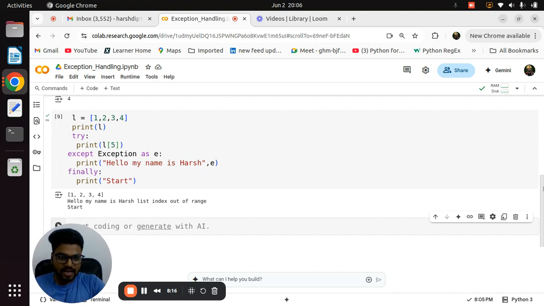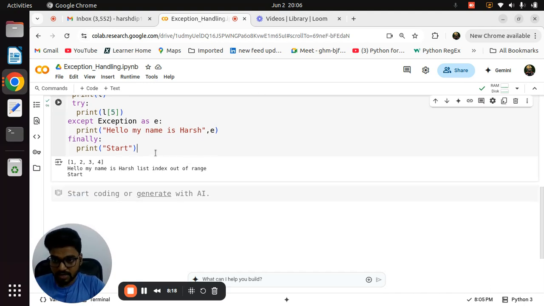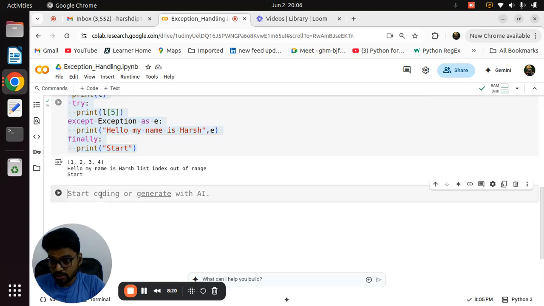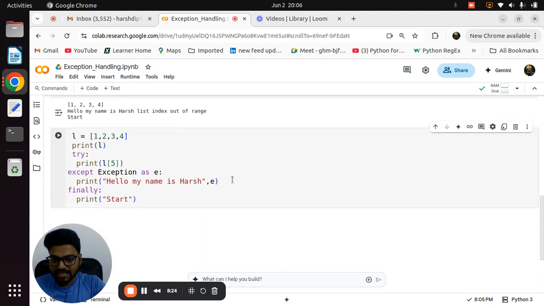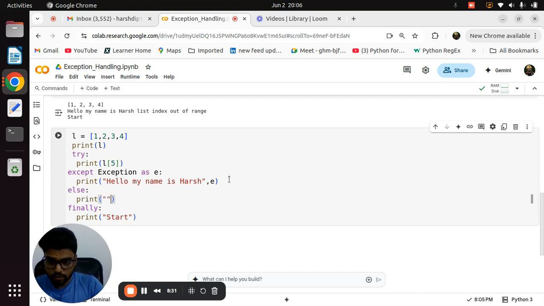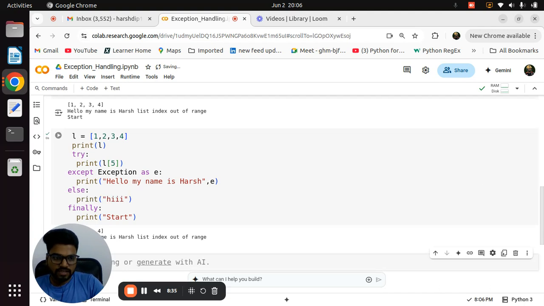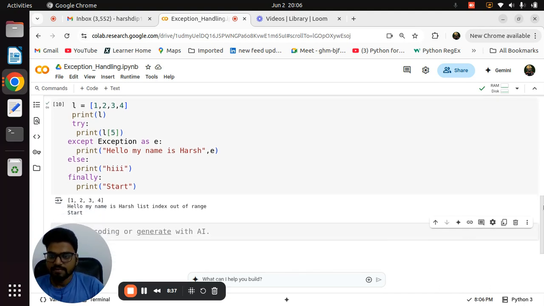Okay, and the last keyword that is very useful in exception handling, which is not supported in Java but is supported in Python, is called else. Now everyone knows, we already learned the else block also, right? Now try to guess. Okay, see, what do you think, is the else block executed or not? What is written in the else block? "Hi."